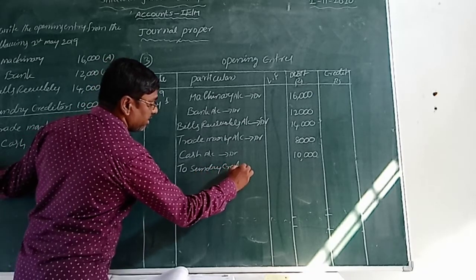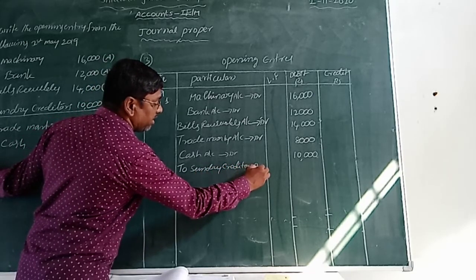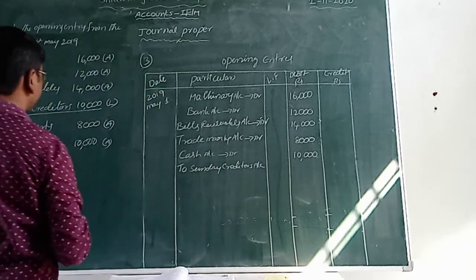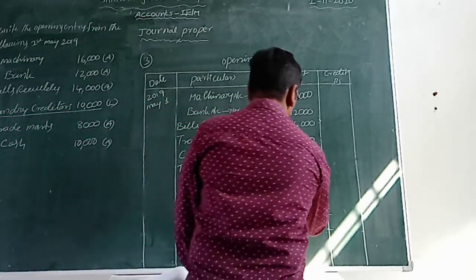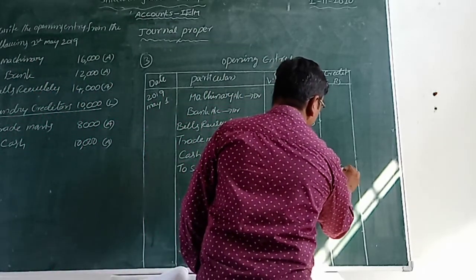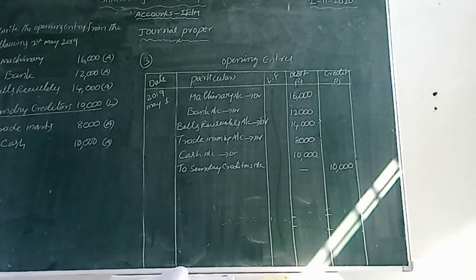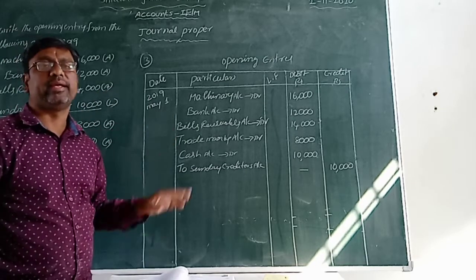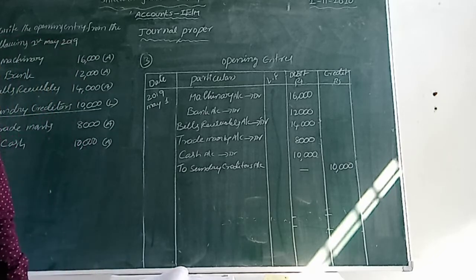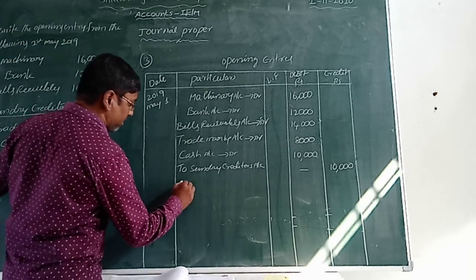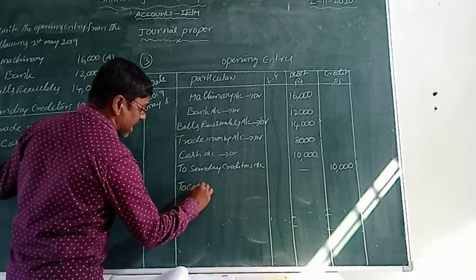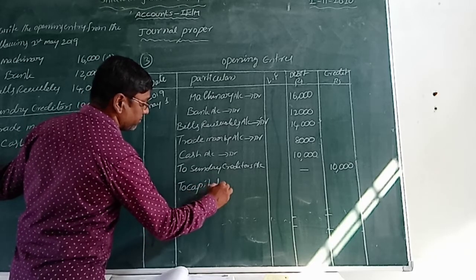Sundry creditors account. That amount is 10,000 only. We write that amount in the credit column, isn't it? Sundry creditors 10,000. Now finally, all transactions are completed and recorded in the opening entry. Finally, what can we make here? Capital. We can make a capital account.